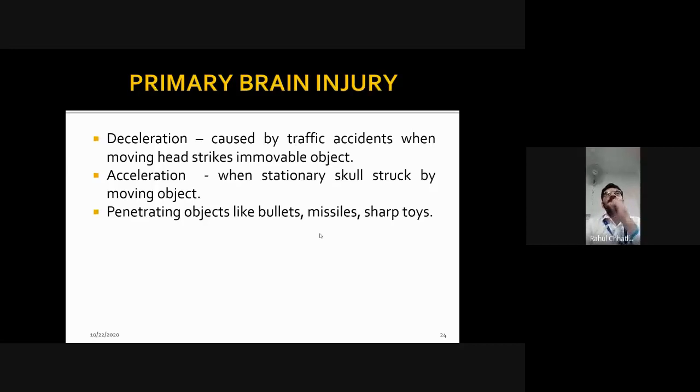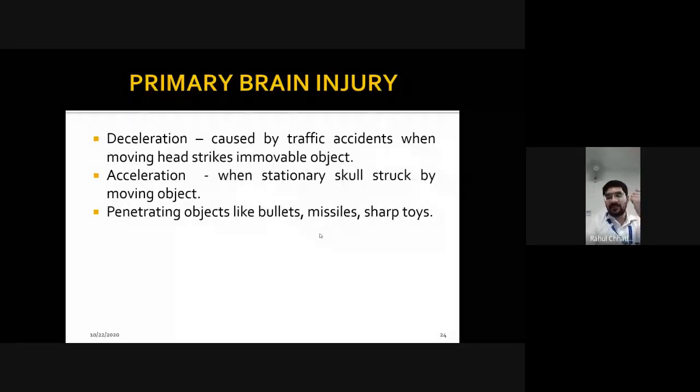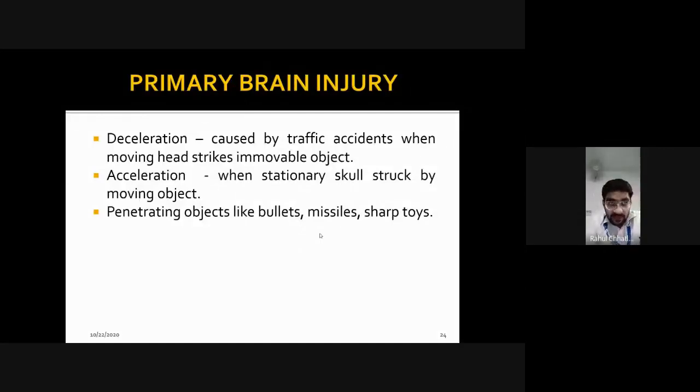Okay. So now there are three main primary brain injury types. Primary is what we will be directly first of all focusing on, because if primary doesn't happen, secondary will never happen. Because of primary only secondary happens. So the first thing is deceleration type of injury. After that is acceleration type of injury.